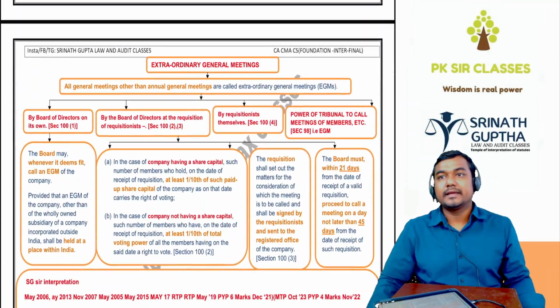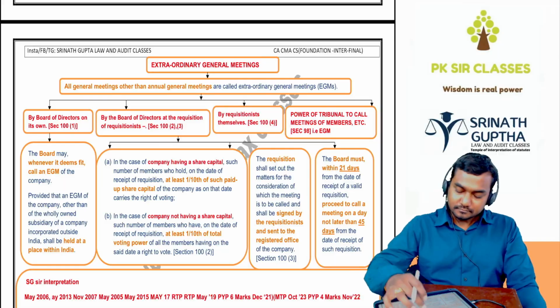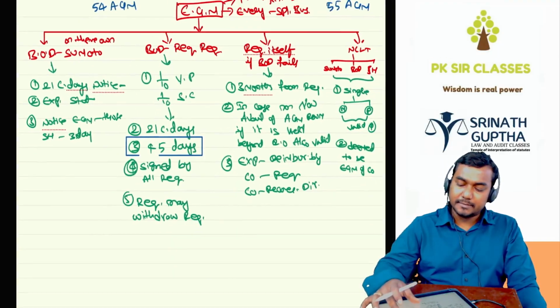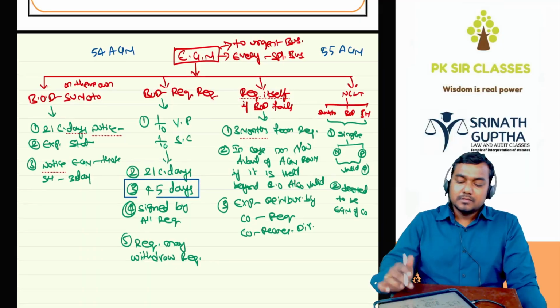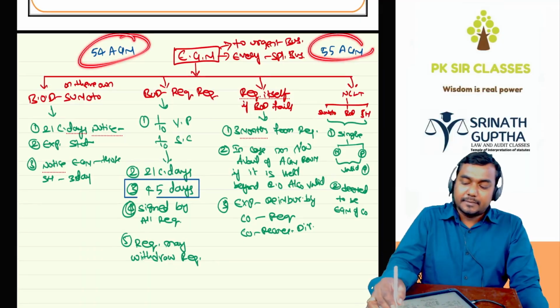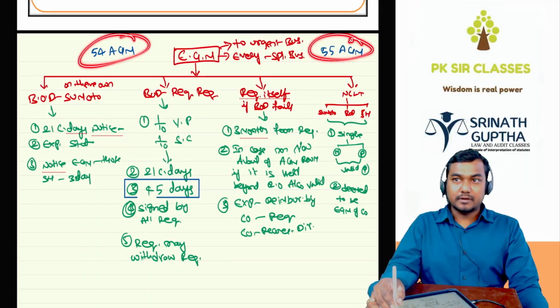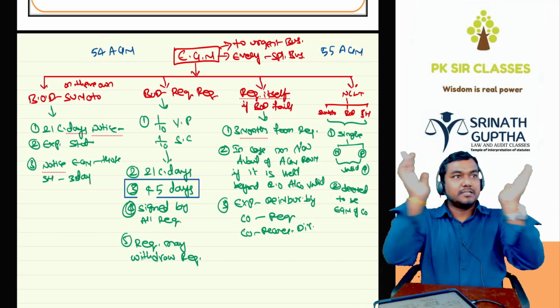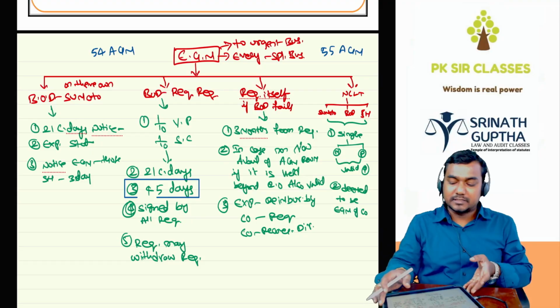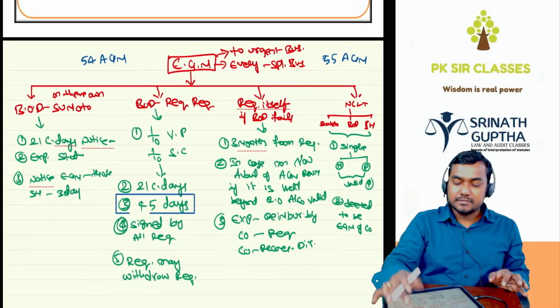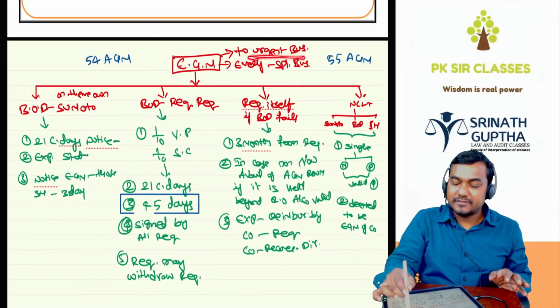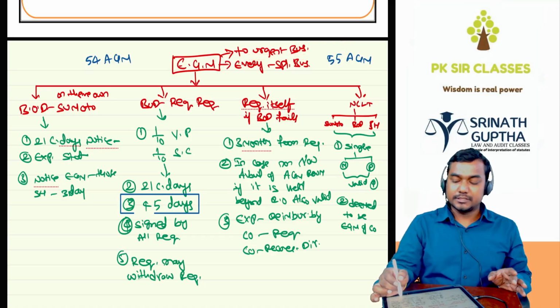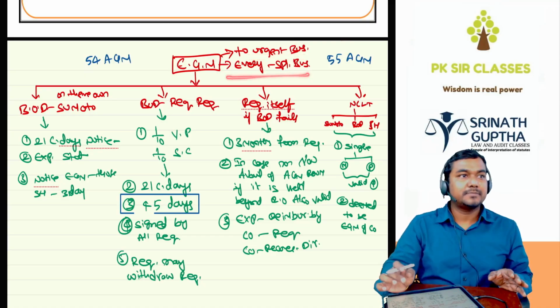Next one is the EGM, Extraordinary General Meeting. I have written this whole thing here. EGM: between two AGMs, any general meeting is called an extraordinary general meeting. This is the 54th AGM, this is the 55th AGM. It is conducted between the two AGMs to transact urgent business which cannot be postponed till the next AGM. In EGM every business is special business.